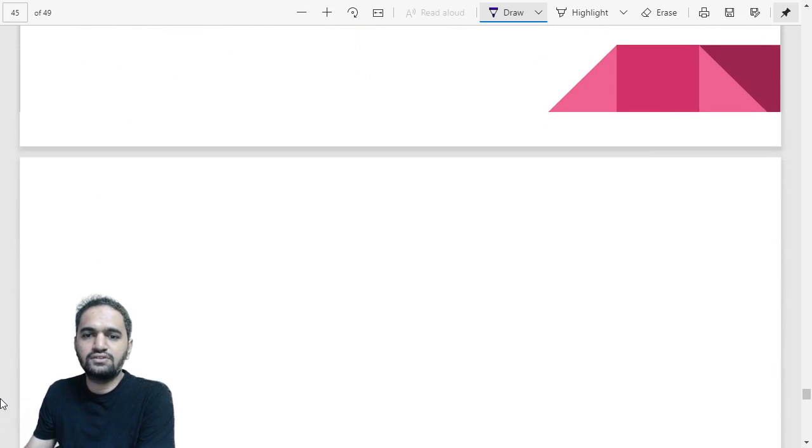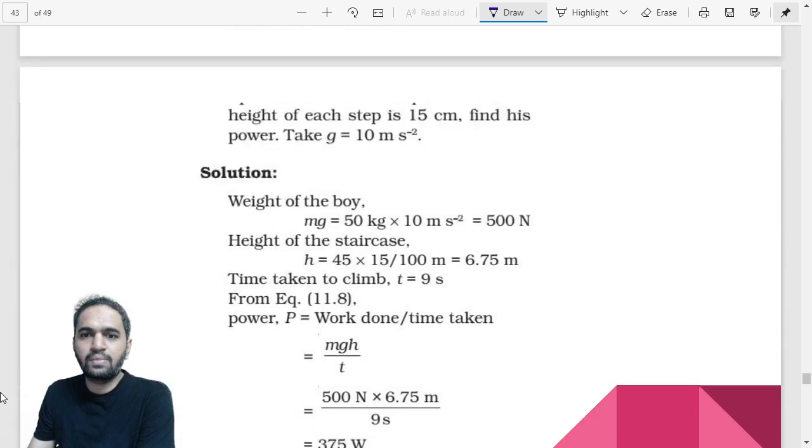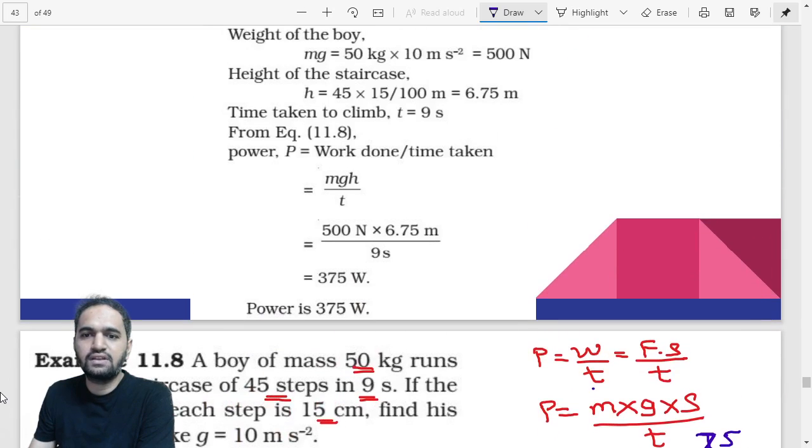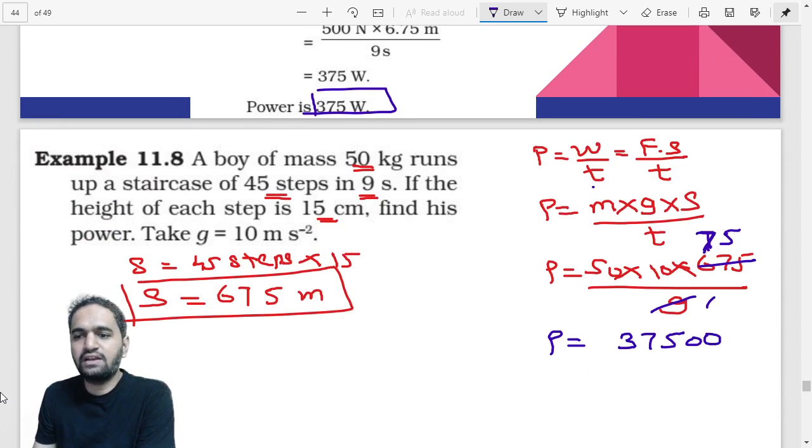Correct? Okay. So let us check if we are getting the same thing, right? 37500. Correct? Okay. Now the question is, why are we not able to get our answer? The answer in the book is 375 and we are getting 37500.